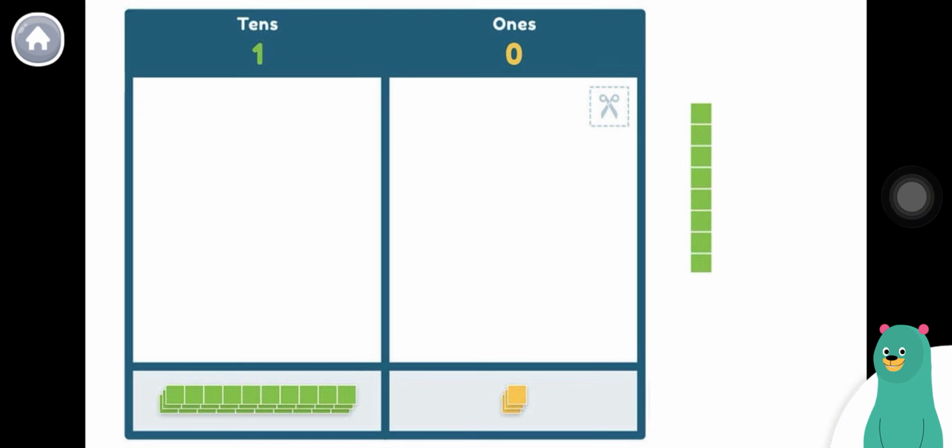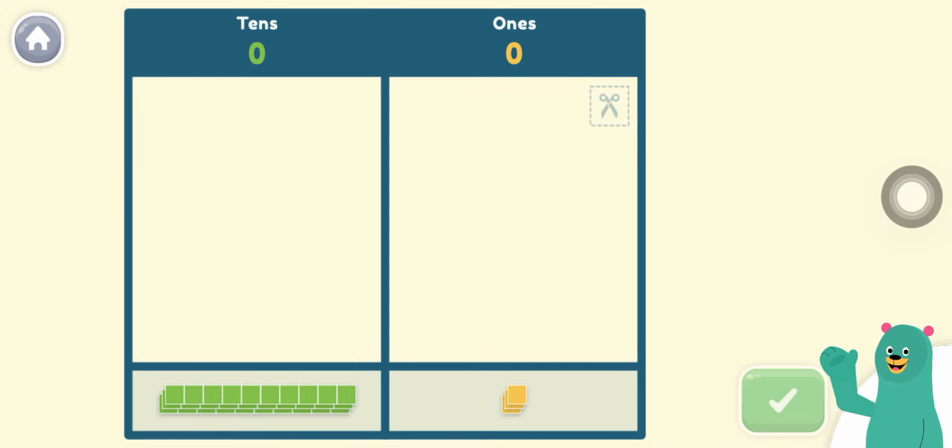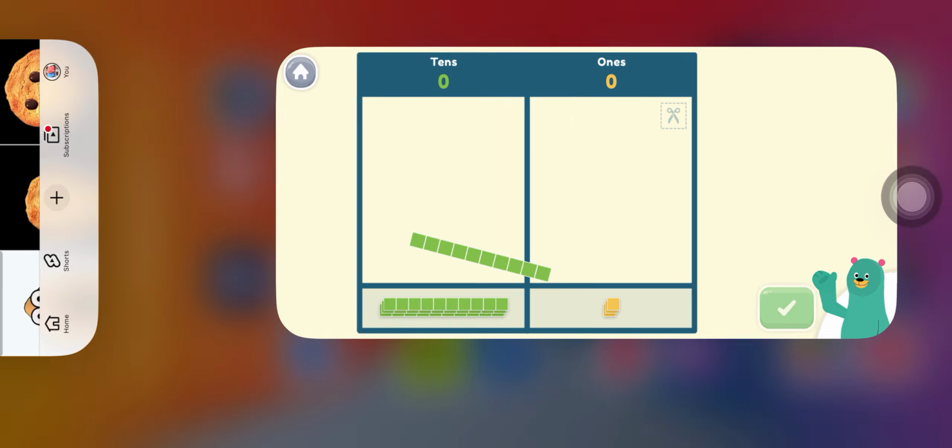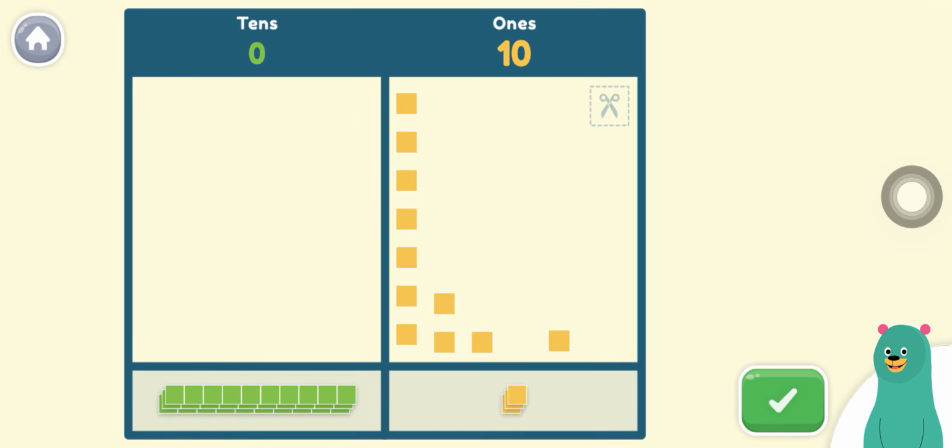You can remove rods or blocks by dragging them outside of the frame. Now try removing some rods and blocks.